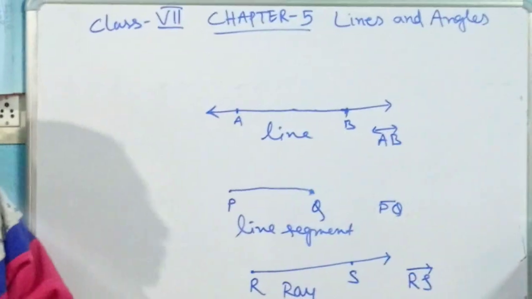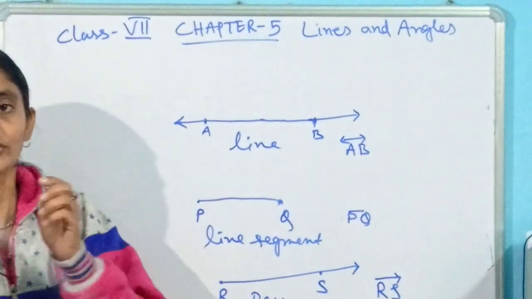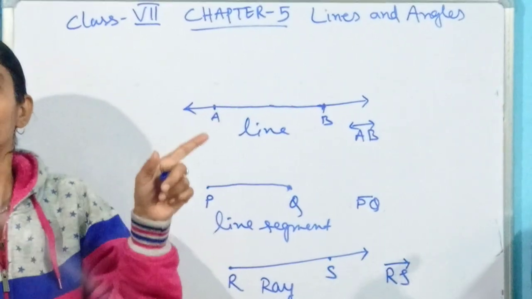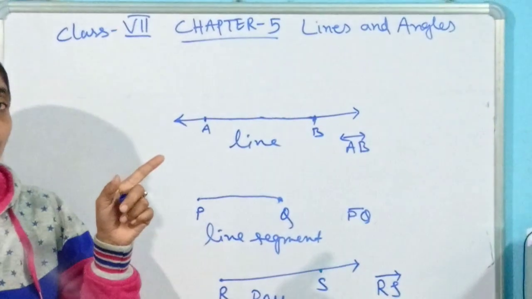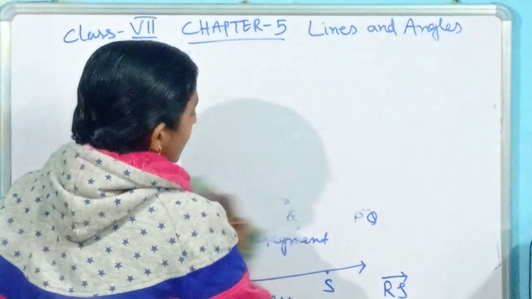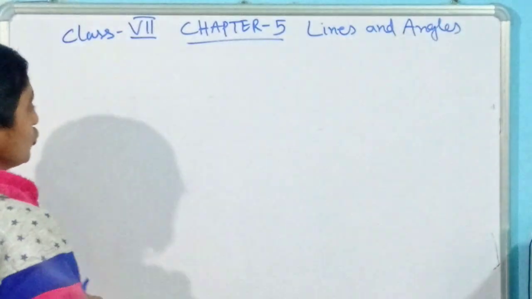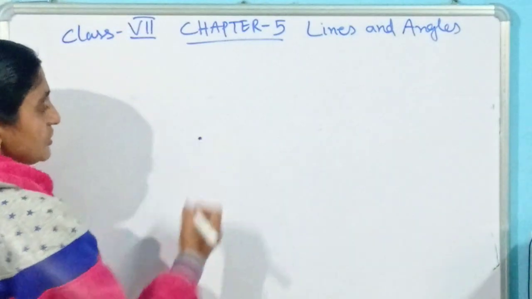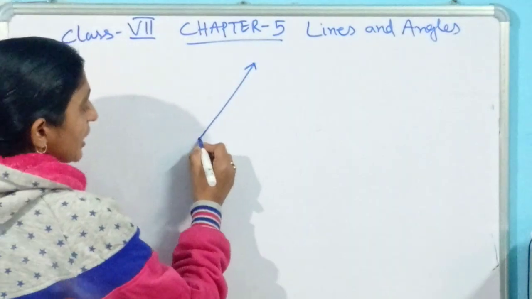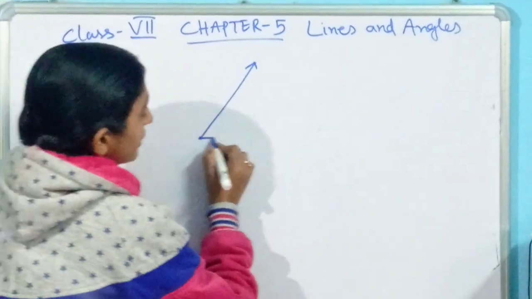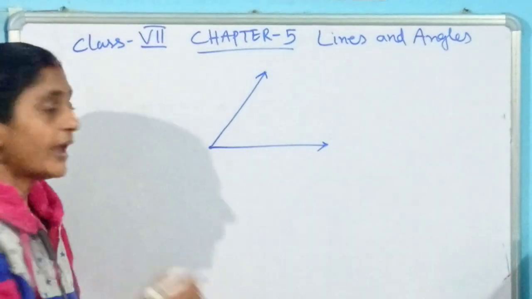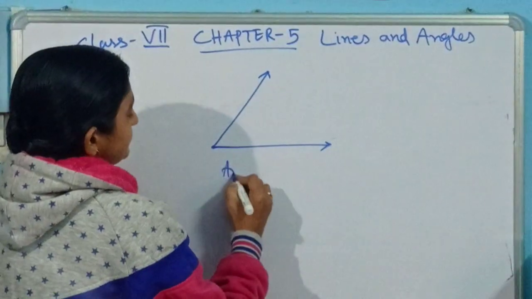Let's come to that part. When we are taking two rays that have originated from a particular point, that means the same point, and extended in different directions, what will they form? Let's take two rays which originated at a particular point. From here one ray has originated and extended in this direction. Another originated from here and extended towards this direction. So the figure we are getting is called an angle.